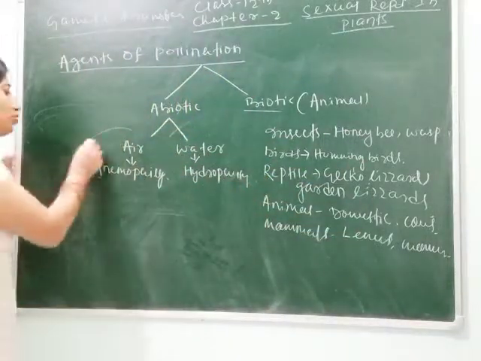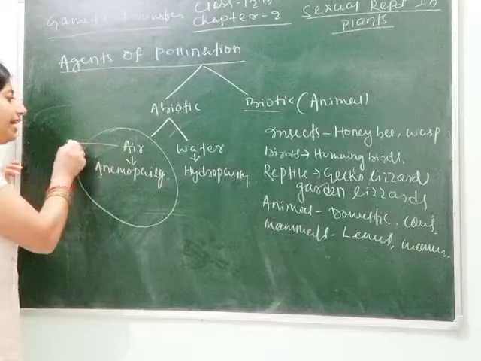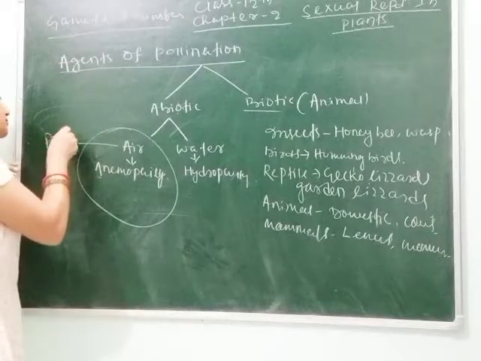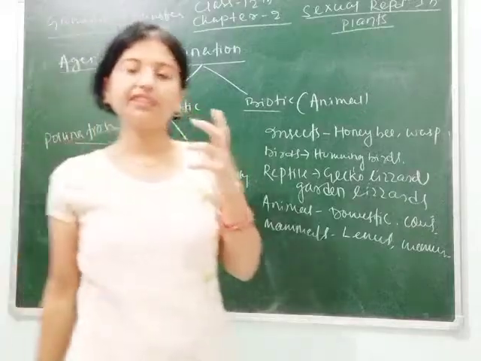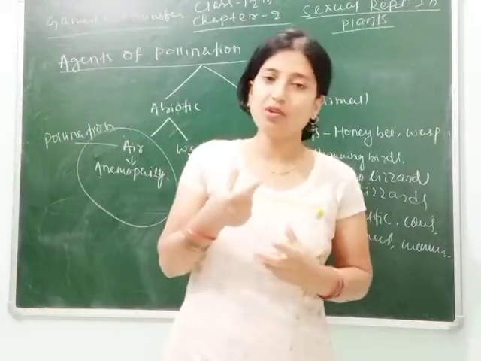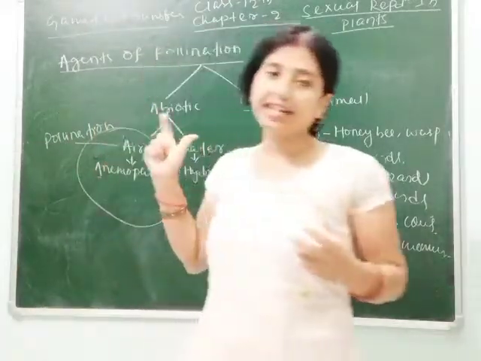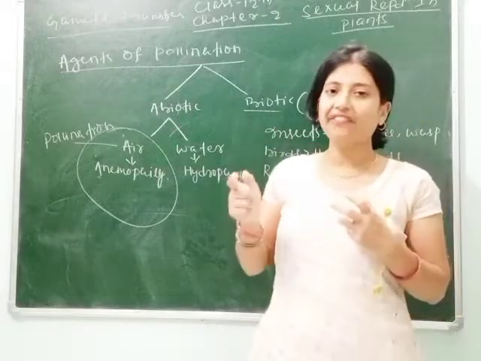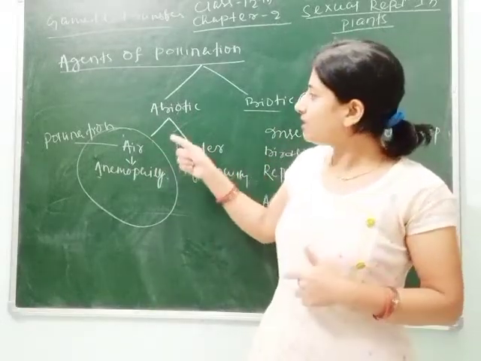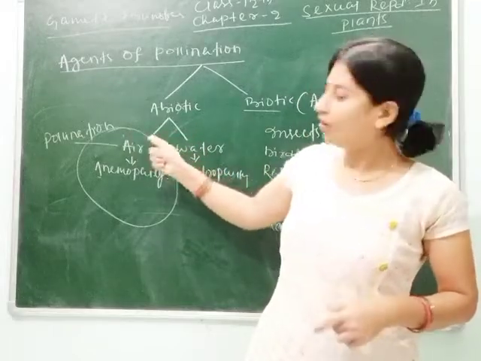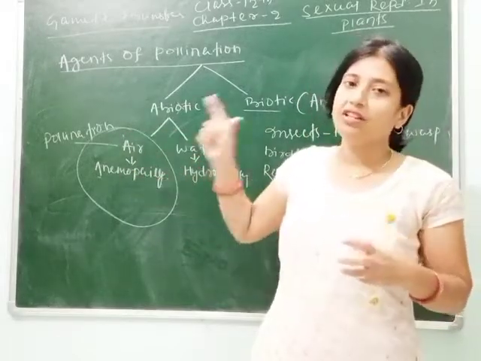First we will study about anemophily or air pollination. Here I am going to give you a trick to understand which characters should be present in a flower to be air pollinated. Whether the flower is pollinated through air or water depends on the pollen grain.